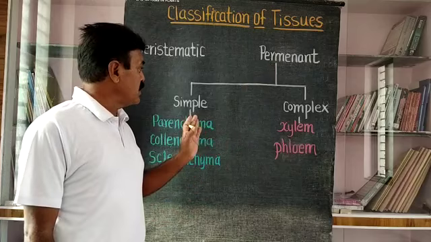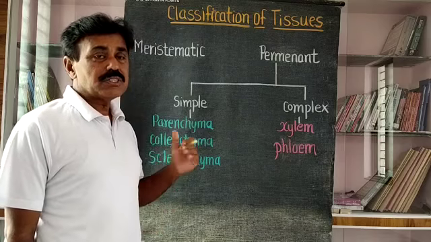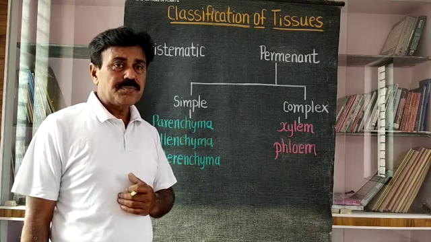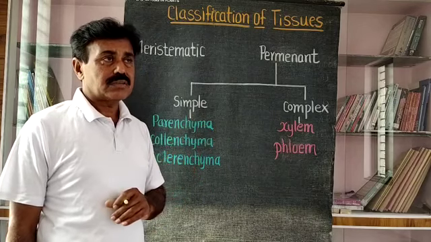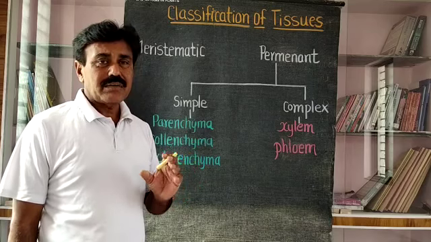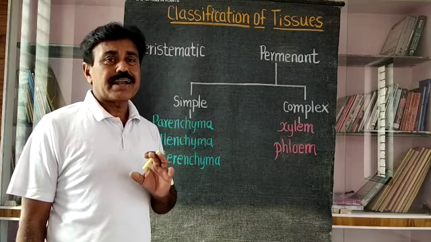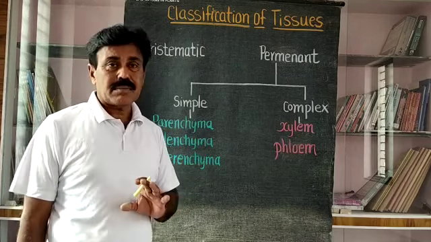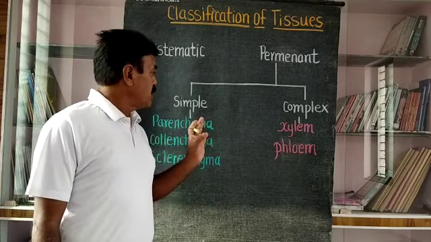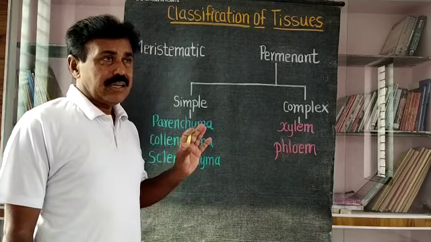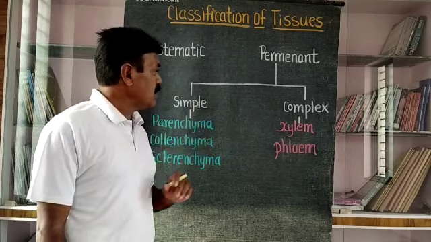Then permanent tissues are classified into two, that is simple tissues and complex tissues. What is the difference between simple tissue and complex tissue? Simple tissues generally have a homogeneous structure and function. For example, any simple tissue has a similar structure in all cells. So all cells of parenchyma, collenchyma and sclerenchyma have a similar structure and generally a similar function. That means simple tissues are defined by a similar or homogeneous structure and function of the tissue. At that time it is called a simple tissue.